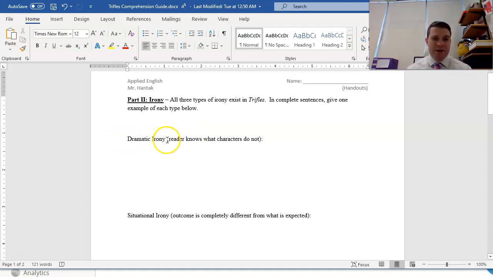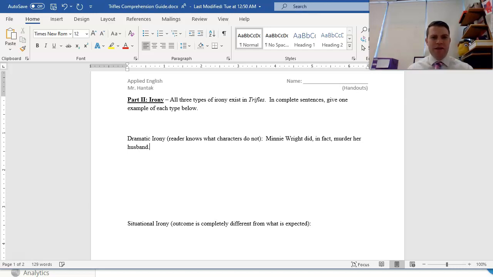Starting with dramatic irony right here. As a reminder, dramatic irony is when the reader knows what characters do not. I went in order easiest to find to most difficult to find in this document. I hope that you know that for dramatic irony, the thing that we know as the audience in Trifles that the characters don't know is that Minnie Wright is in fact guilty. Minnie Wright did in fact murder her husband.